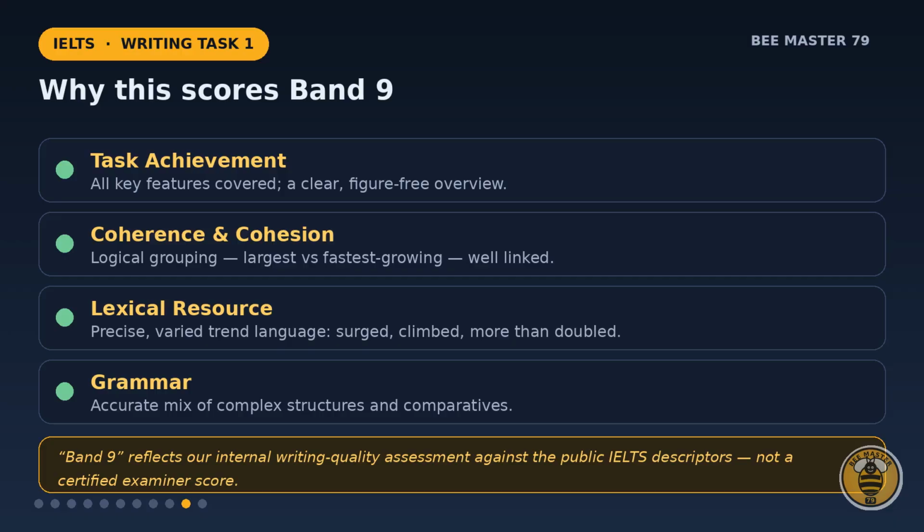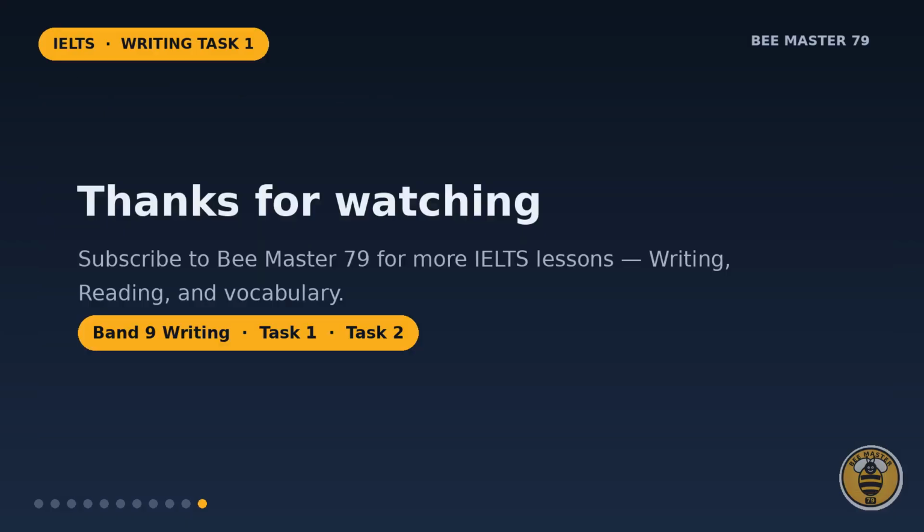One honest note: Band 9 here reflects our own assessment against the public IELTS descriptors, not a certified examiner score. That's how you build a Band 9 Task 1 answer from data to a finished response.